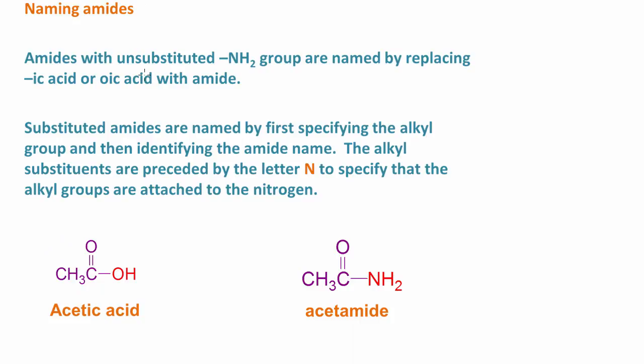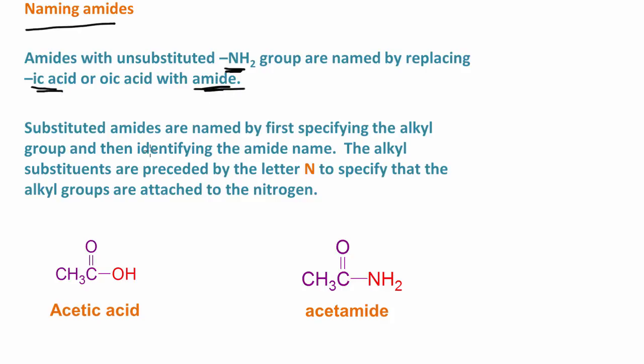Let's go ahead and name the amides. I'm not going to go into too much detail here. Amides with unsubstituted amino group are named by replacing the IC in the acid or the OIC with the word amide. So what we would do is we would name it as a carboxylic acid and then replace that ending with amide.